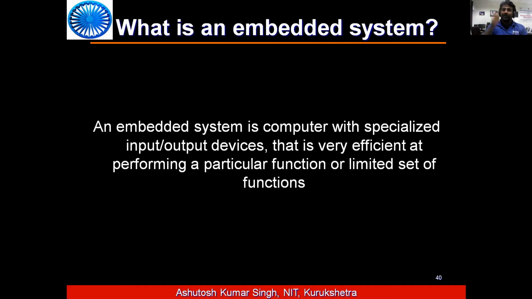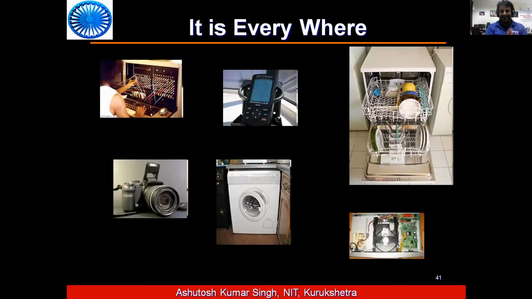nowadays, you can control their speed using your remote. That is a type of computer, and that type of computer is categorized in the form of embedded system because they are designed to perform a specialized input output. Your car key is also a small computer that works based on battery. So it's everywhere. Embedded systems are everywhere, like your digital camera, like your mobile phone, like your air con.